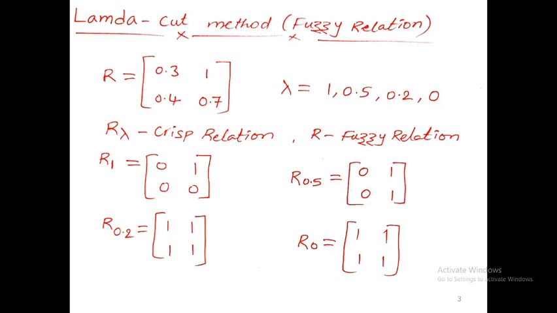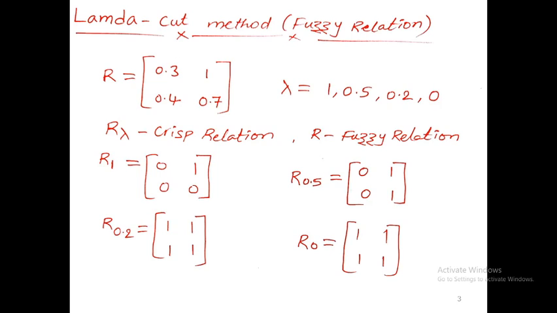For that, what is the crisp relation? That we'll see. First I replace lambda with 1, then you get R1, which is the crisp relation corresponding to the fuzzy relation R.